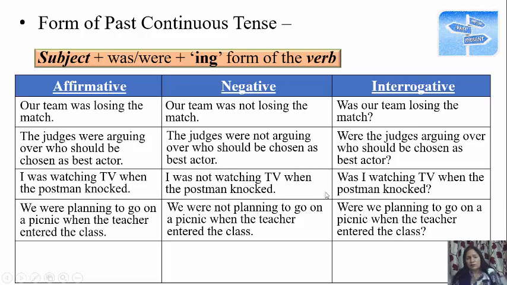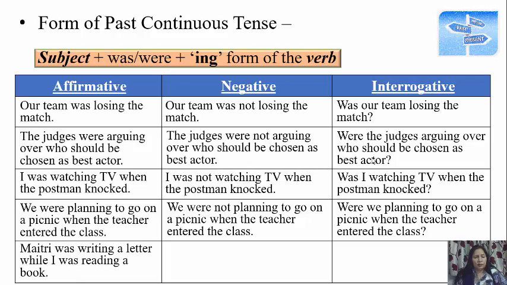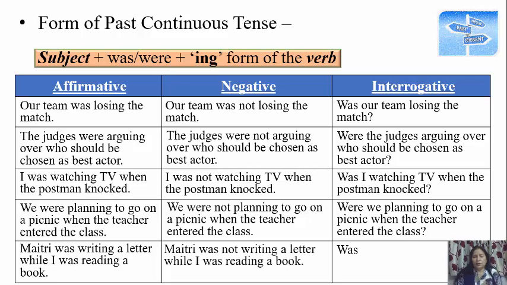This is called transformation of sentences, and this will be used in your next year. Now let's go to the last example. Maitri was writing a letter while I was reading a book. Two actions were happening at the same time. Maitri was not writing a letter while I was reading a book. And was Maitri writing a letter while I was reading a book? Fine. So these are the examples of all the three types.